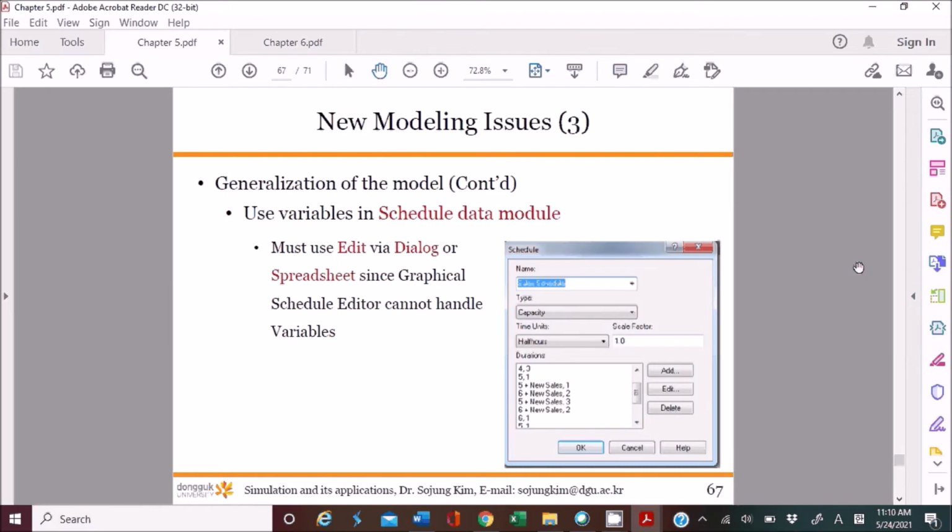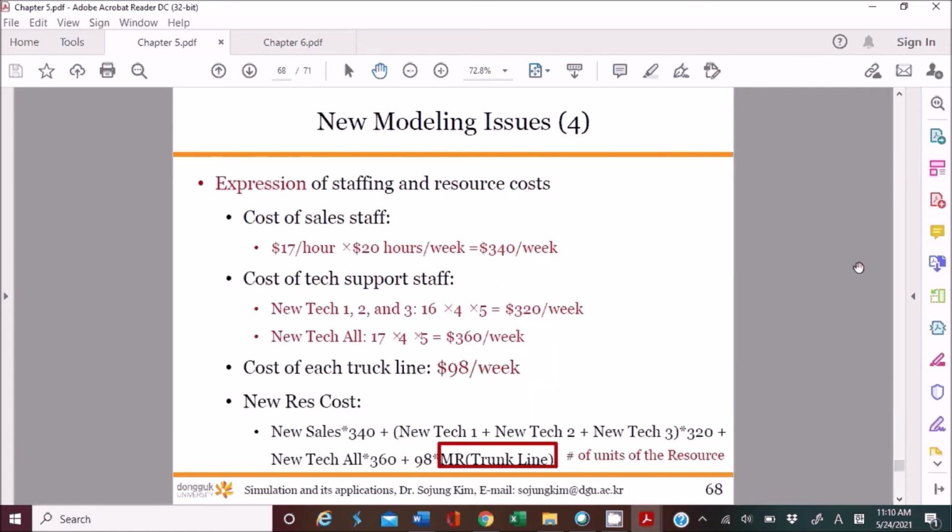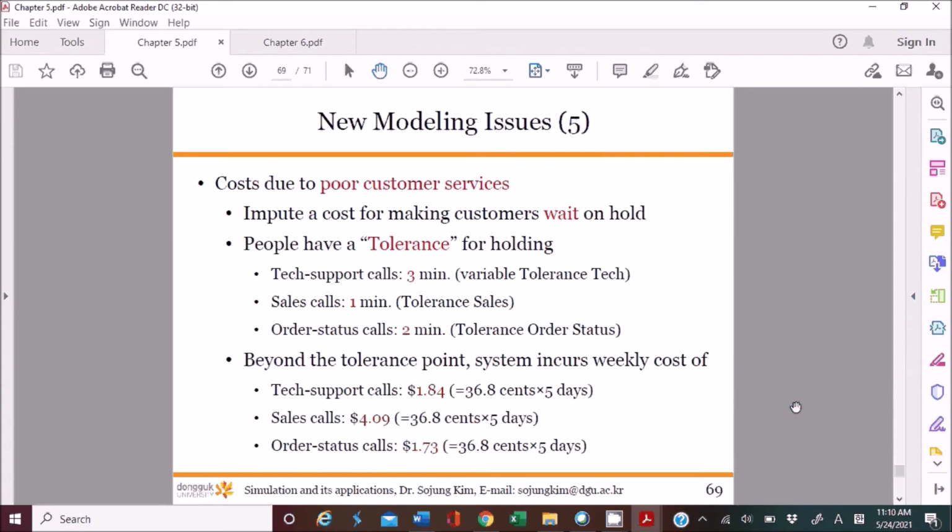I also already mentioned this part. In order to investigate the number of salespersons in the resource, you can use a variable in the schedule, called the new sales here. We also use an expression to calculate the resource cost, and I introduced the MR function for you, which represents the unit of resources.